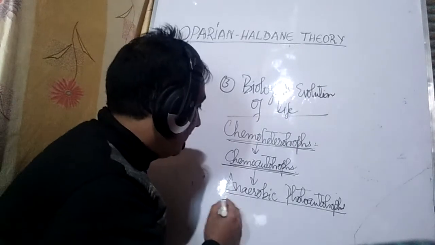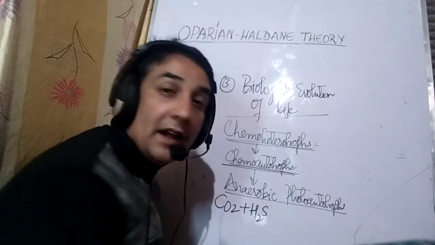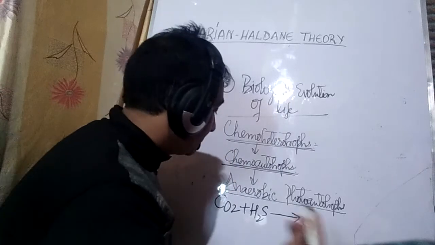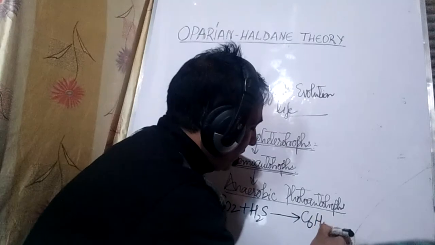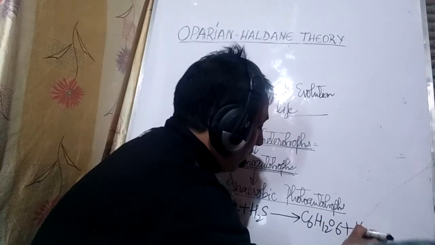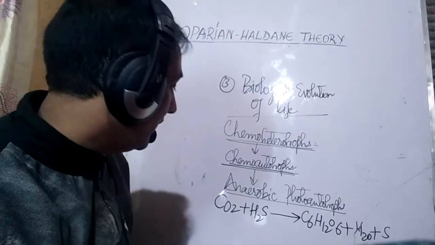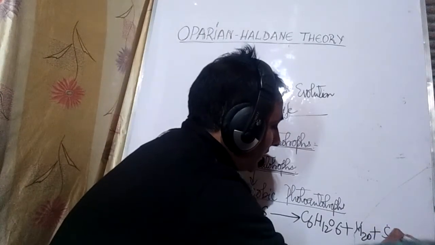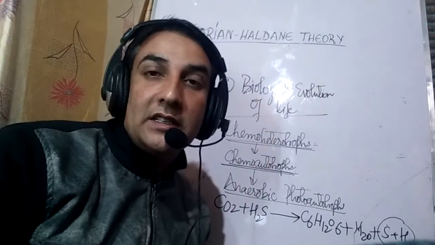You have carbon dioxide, and they used H2S, the hydrogen sulfide, as the source of hydrogen, and as such they formed glucose, C6H12O6, and H2O, and sulfur was released. So no oxygen was released in this process.